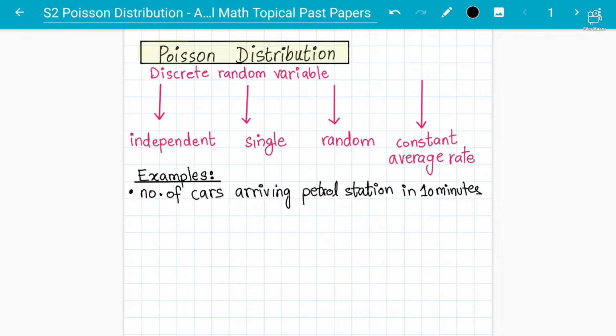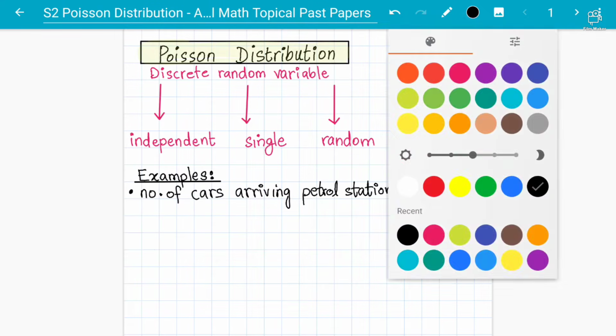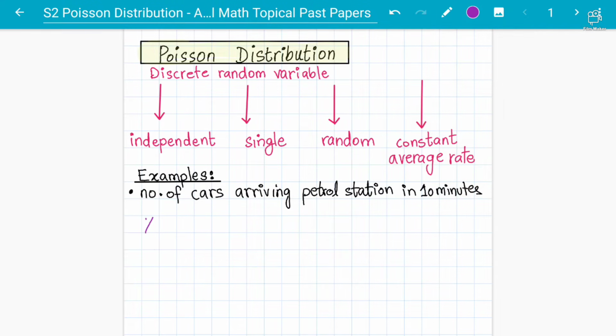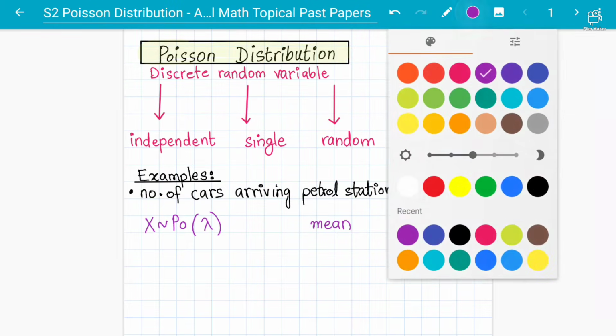So we need to understand that X follows a Poisson distribution. Its parameter is the mean, which is also called lambda. I'm going to write that down as well. That's how you write it: X follows a Poisson distribution with lambda. This is basically called the mean, and it's the only parameter that the Poisson distribution has. We also call it the constant average rate. We need to understand that, as this is how we are going to solve questions on this. Let's look at other examples as well.